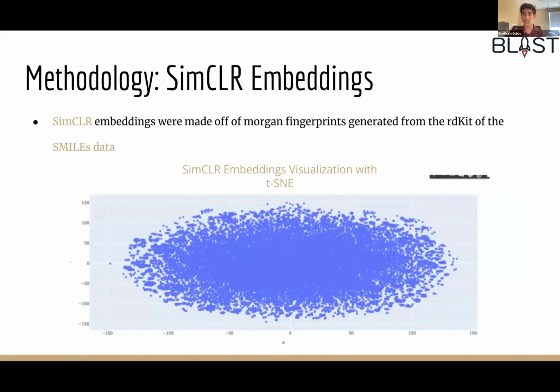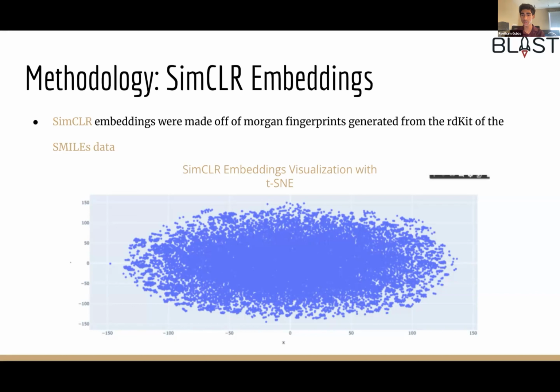The SimCLR architecture is a powerful deep learning framework designed for generating meaningful representations from raw data. We utilize SimCLR to create embeddings of RDKit Morgan fingerprints derived from SMILES data, which encode molecular structures. SimCLR employs a Siamese network structure where two identical subnetworks share the same weights. It learns by maximizing the similarity between positive pairs while minimizing the similarity between negative pairs. We use the cosine similarity loss function to do this in our case.